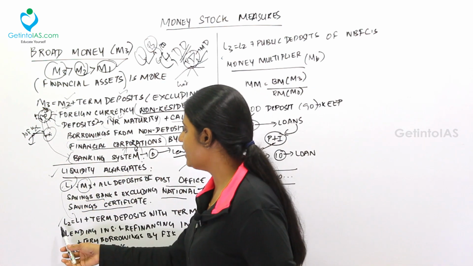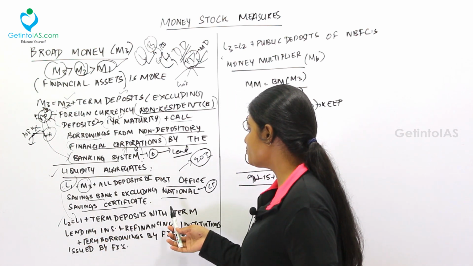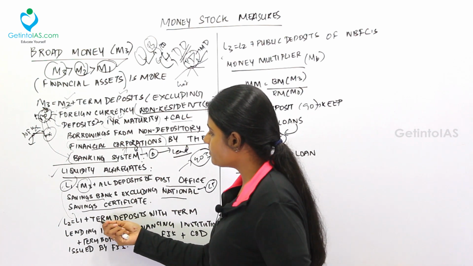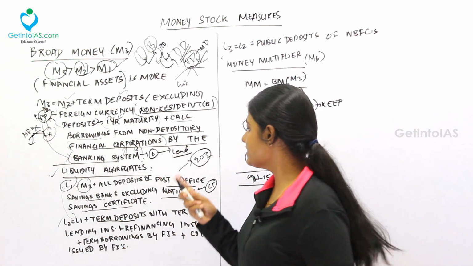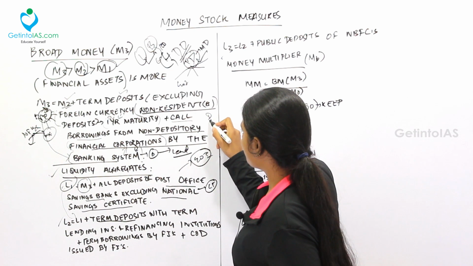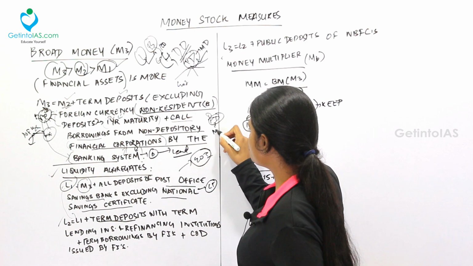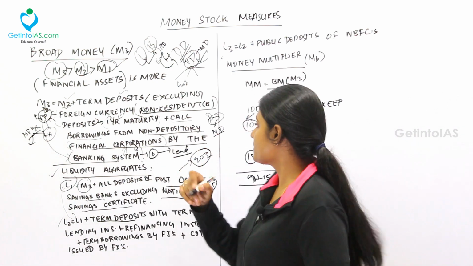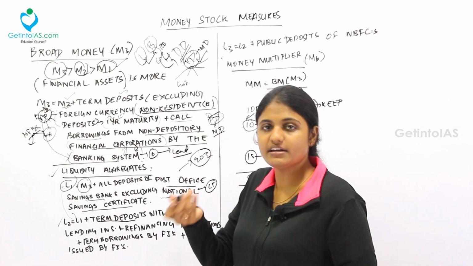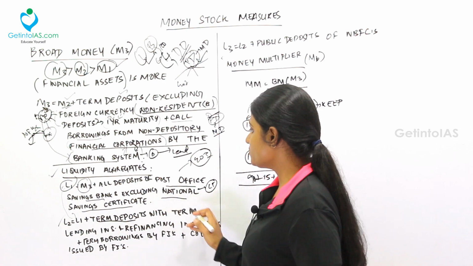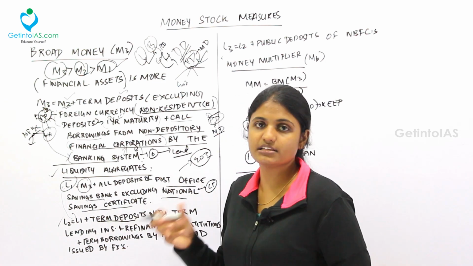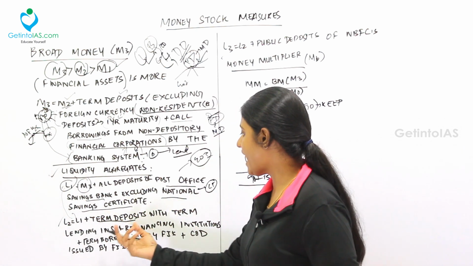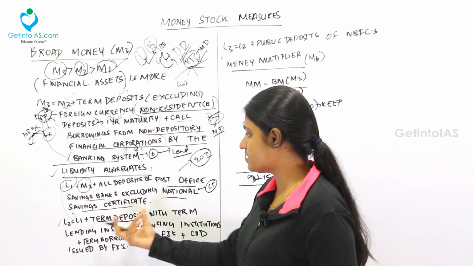What is liquidity 2? L2 is L1 plus term deposits with term lending institutions and refinancing institutions. What are term deposits? I told you, there are demand deposits and term deposits. A term deposit has a certain maturity date, and only on that maturity date can you demand the money, whereas a demand deposit can be demanded anytime. So this is the term deposit with the term lending institutions. There are various other institutions like banks. That term deposit is taken into account, and the refinancing institutions also have certain term deposits.